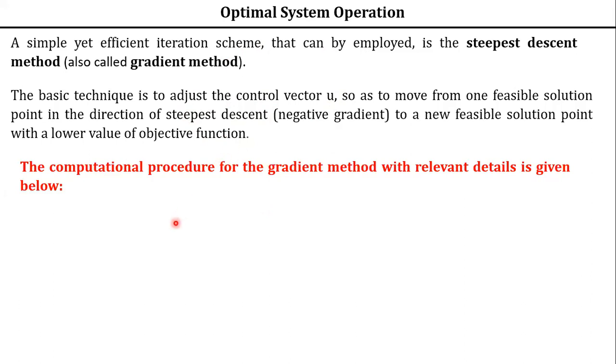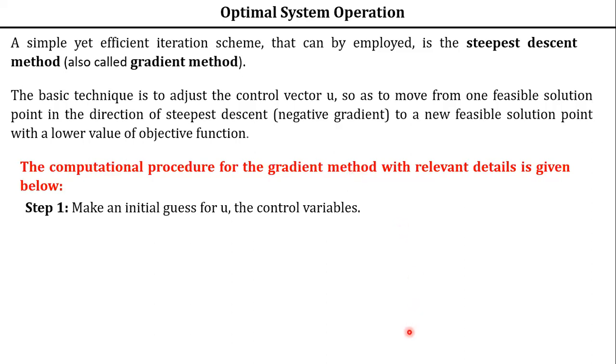Now let us see what the computational procedure is for this gradient method. First you have to assume the control variable. Step 1: assume some initial value of u, that is your control variable, like u is equal to u naught.